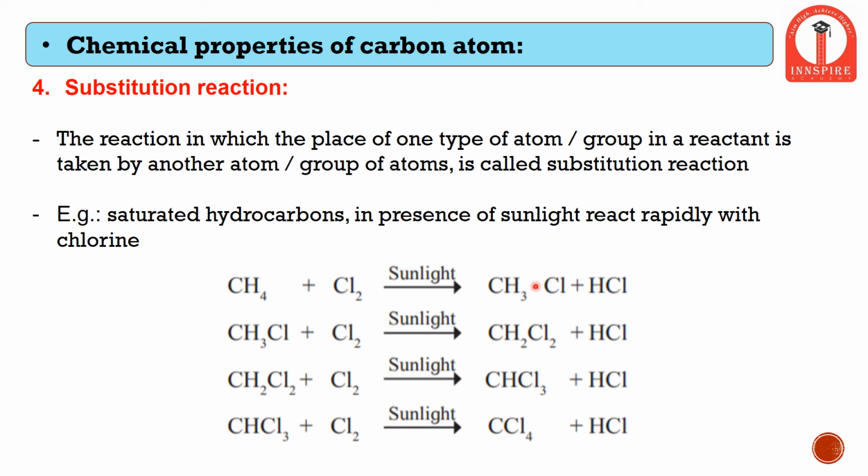So in this reaction, one chlorine atom has replaced the position of one hydrogen atom. Since it has replaced the position of the original atom, the reaction is called a substitution reaction. This reaction can go on till it totally replaces all the hydrogen positions to form CCl4.